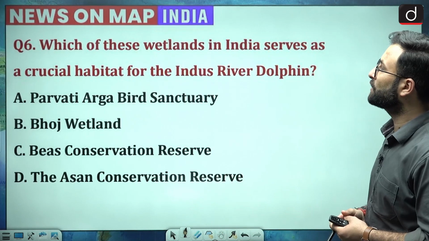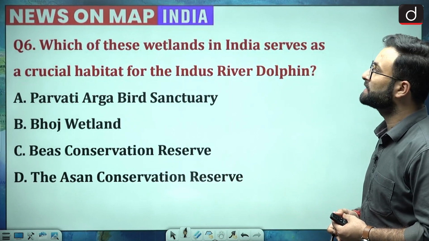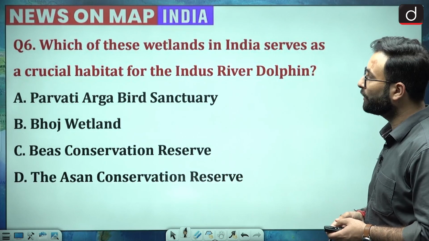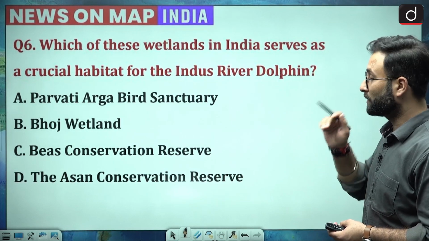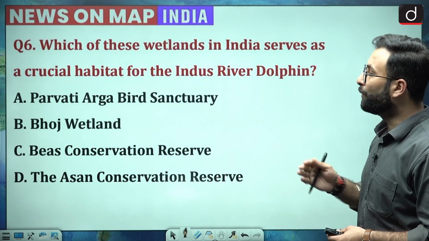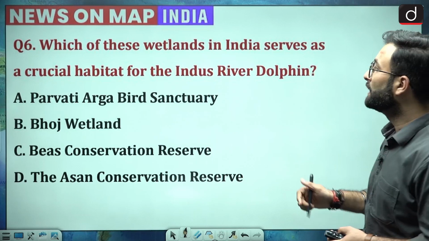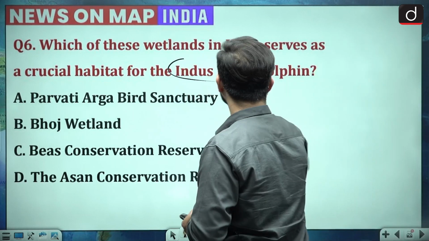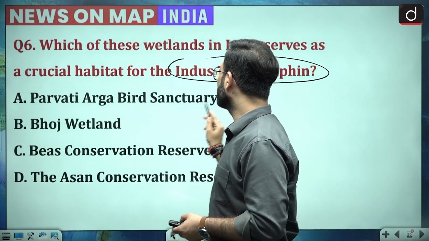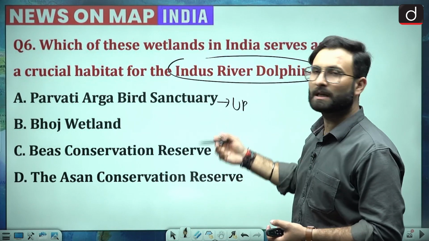That is question number 6. Which of these wetlands in India serves as the crucial habitat for the Indus River dolphin? Parvati Arga Bird Sanctuary, Bhoj Wetland, Byas Conservation Reserve, or the Asan Conservation Reserve. Okay, so they are talking about the Indus River dolphin. Now let's see. Parvati Arga, that is there in UP, so that cannot be your answer.